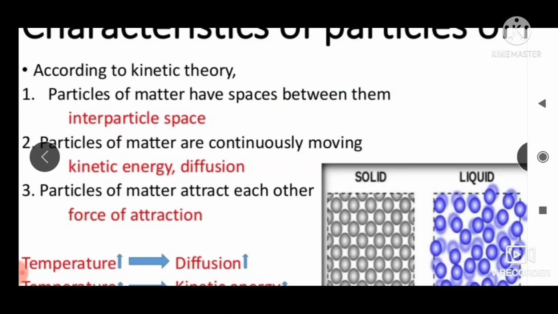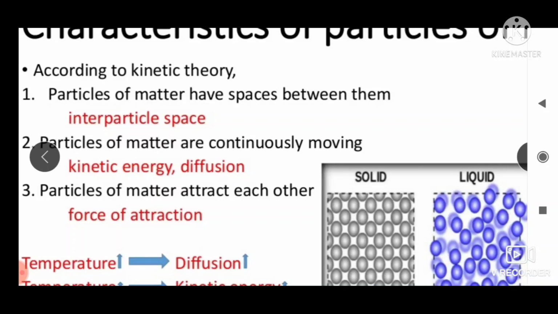We have started our new chapter, Matter in Our Surroundings. I hope you must have understood what is matter. Matter is anything which has mass and occupies space. Today we will discuss different characteristics of matter, the characteristics of particles of matter.